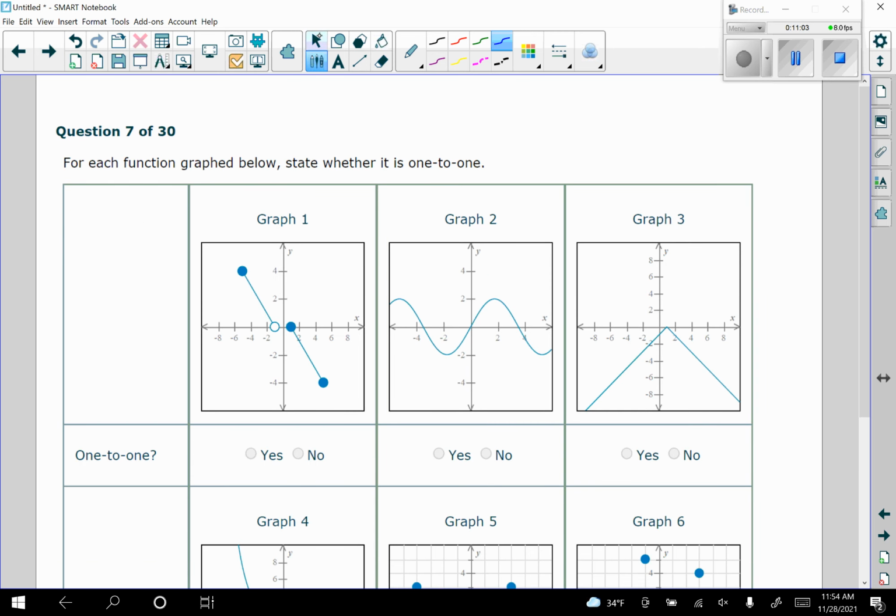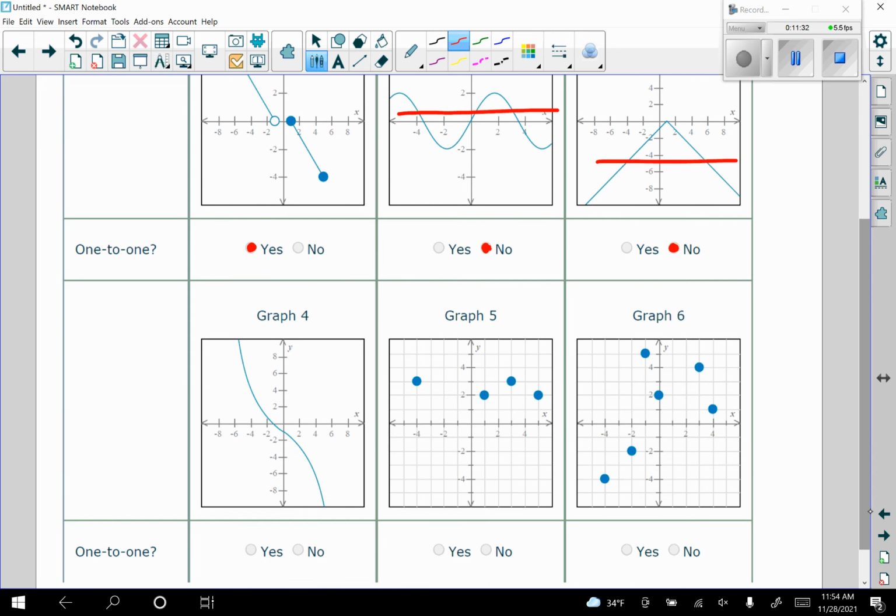Okay, looking at number 7, I was talking about one-to-one functions here. We have to pass the horizontal line test, and graph 1 does that. Even though this point is included and this one isn't, this would be a yes. Graph 2 does not pass the horizontal line test, just as an example right here, so that would be a no. Graph 3, also a no, doesn't pass the horizontal line test.